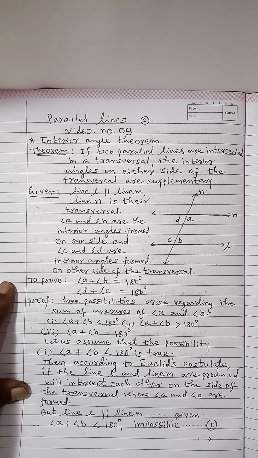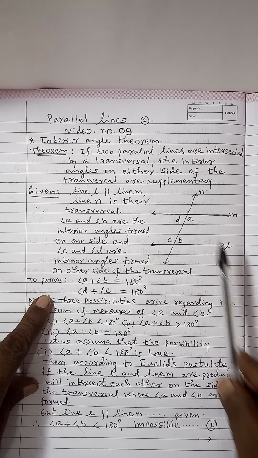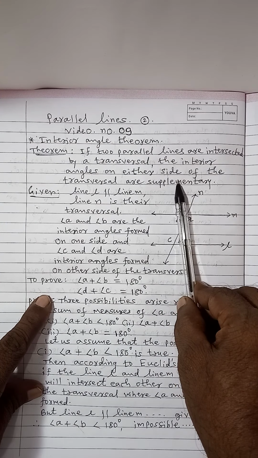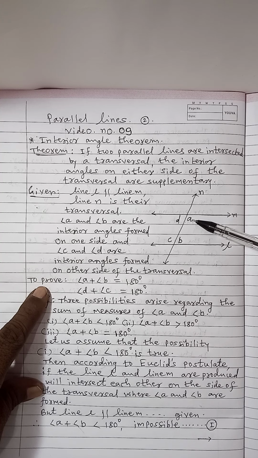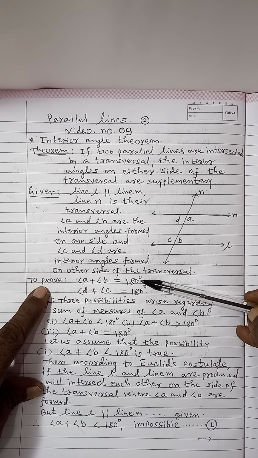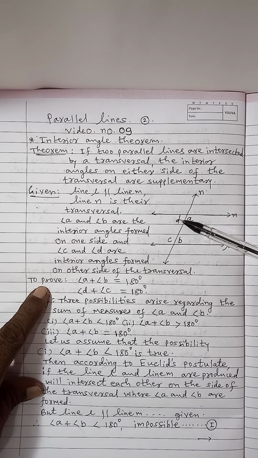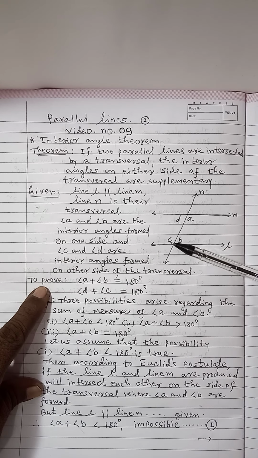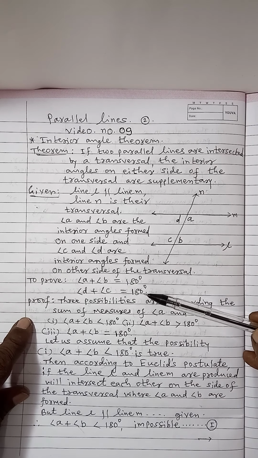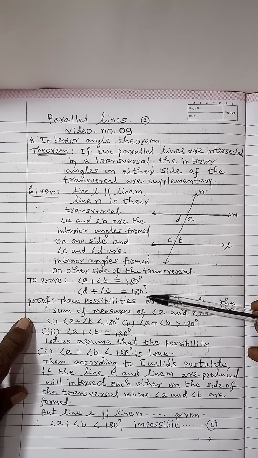If it is so, then what to prove? They are supplementary. Means angle A plus angle B is equal to 180 degrees, and angle D plus angle C is equal to 180 degrees. This result we have to prove.